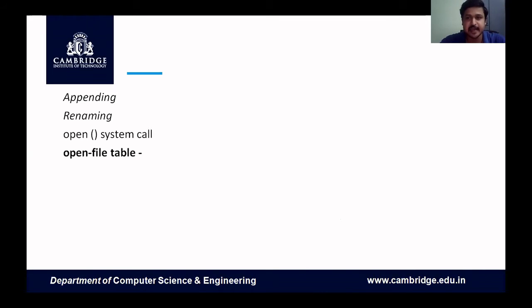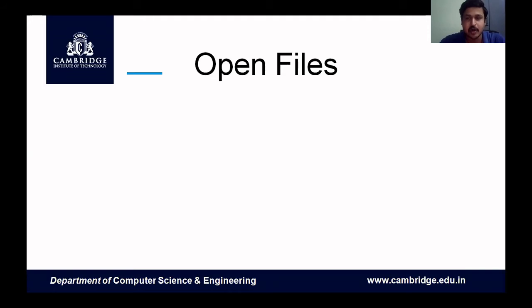For that we need a system call which opens the file, that is the open system call. Then all the files which are open will be stored in a table called the open file table. So all the information of the files will be stored there.